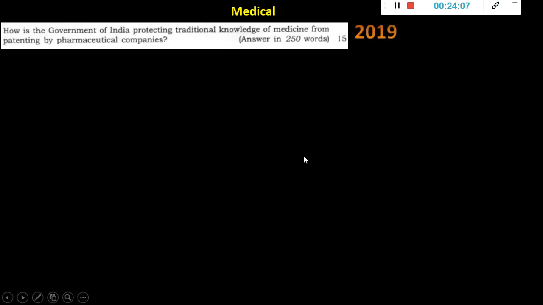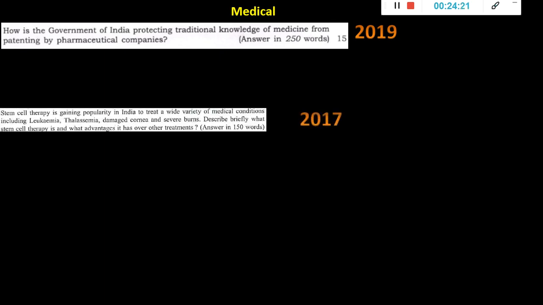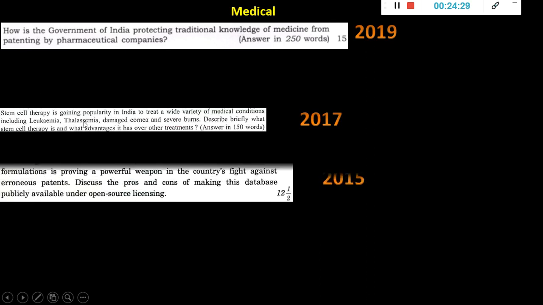Now medical: questions come less, but every year one question will be there. How is the government of India protecting traditional knowledge of medicine from patenting by pharmaceutical companies? Recently all the Indian medicine systems are coming out, so a question can come in 2020 also, especially because of this pandemic situation. And then stem cell therapy was asked, a detailed question. So this is a keyword you have to write down. It can repeat again: stem cell therapy and its advantages, disadvantages and all.